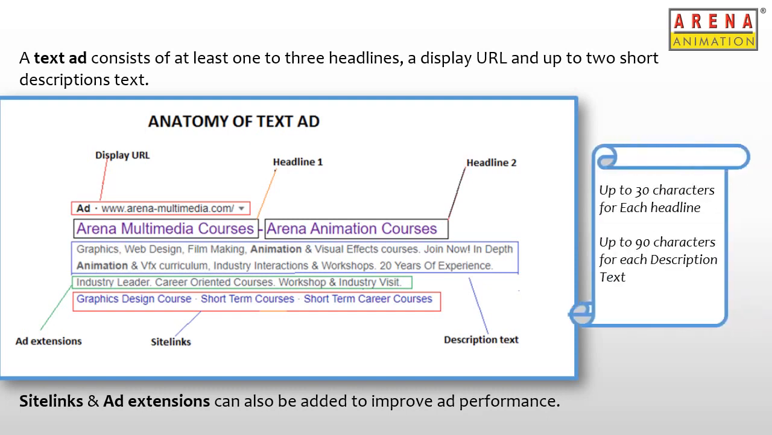Now, there are certain character limitations for the headlines and description text, including in-between spaces. So, headlines cannot have more than 30 characters, and the description text cannot have more than 90 characters each.